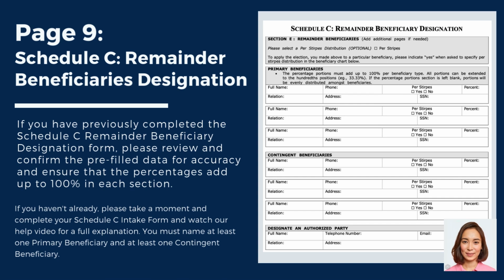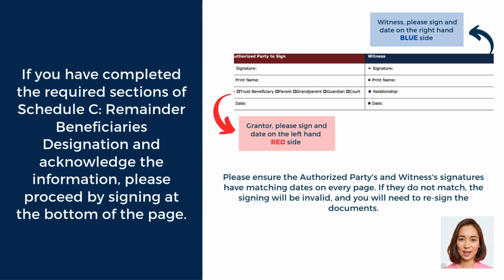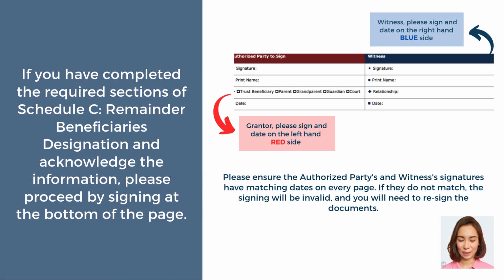Beneficiaries designation. If you have previously completed the Schedule C remainder beneficiary designation form, please review and confirm the pre-filled data for accuracy and ensure that the percentages add up to 100% in each section. If you haven't already, please take a moment and complete your Schedule C intake form and watch our help video for a full explanation. You must name at least one primary beneficiary and at least one contingent beneficiary. If you have completed the required sections of Schedule C, remainder beneficiaries designation and acknowledge the information, please proceed by signing at the bottom of the page.